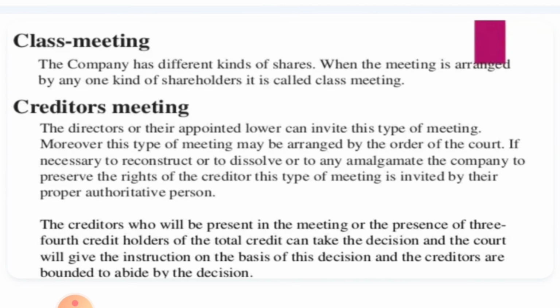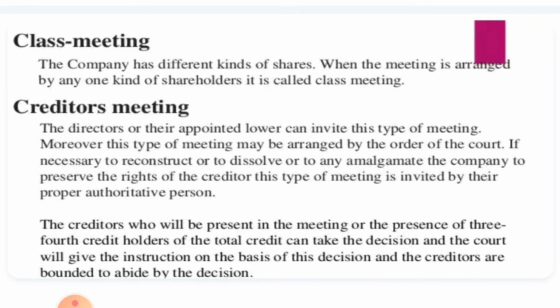Now let us see what is a class meeting. The company has different kinds of shares. When a meeting is arranged by any one kind of shareholders, it is called a class meeting. There are two types of shareholders, as you already know: preference shareholders and equity shareholders. When the meeting is held for a separate type of shareholders, it is called a class meeting. Meetings held by a particular class of share or debenture holders, for example preference shareholders or debenture holders, are known as class meetings.